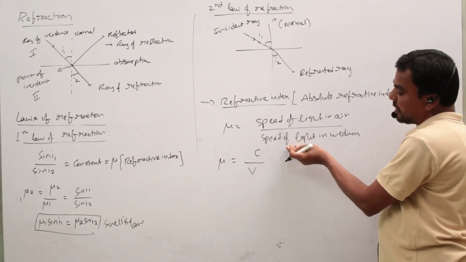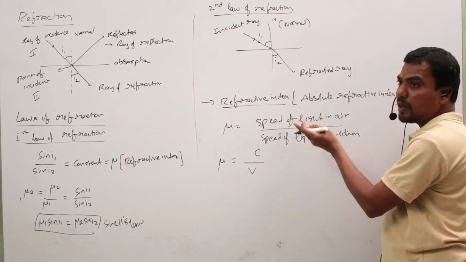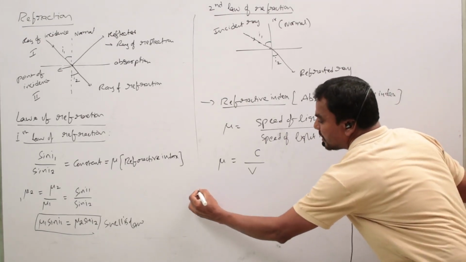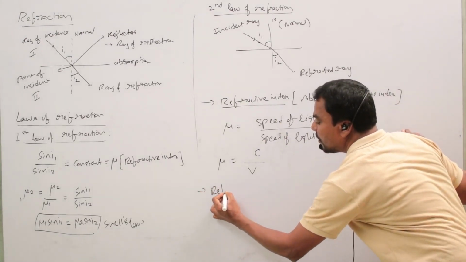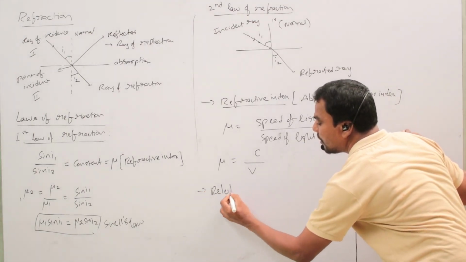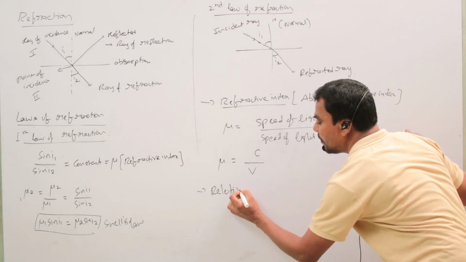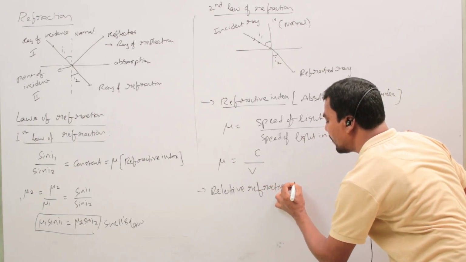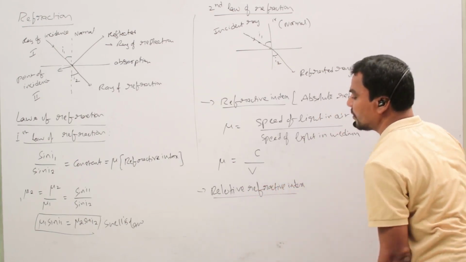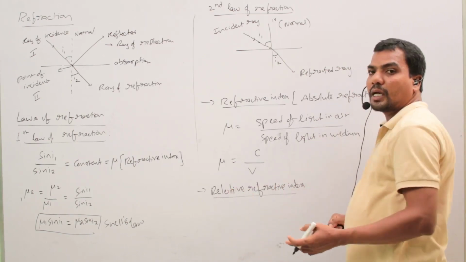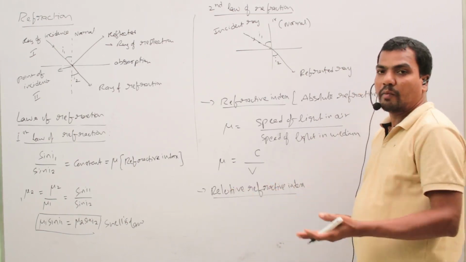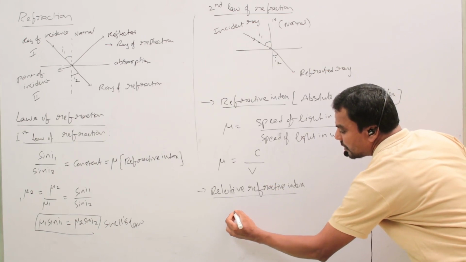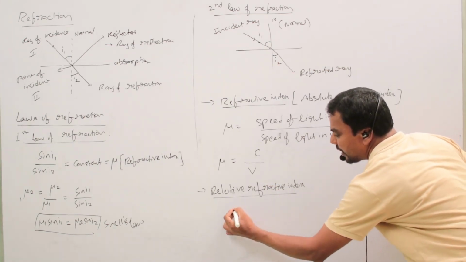Similarly, the refractive index of one medium compared to the other medium is the relative refractive index. So what is relative refractive index? The term relative means compared. So it is the refractive index of one medium compared to the other medium.